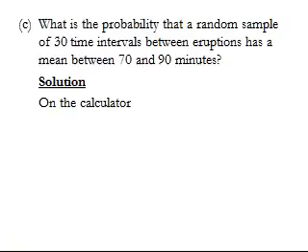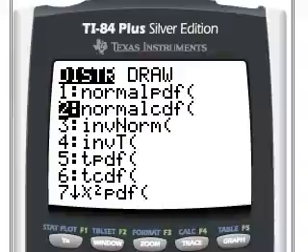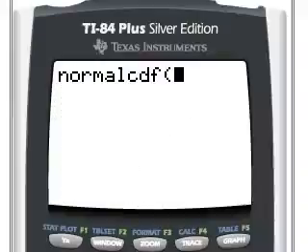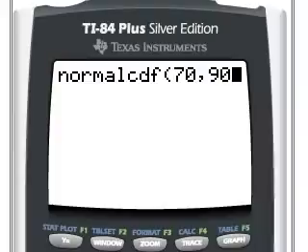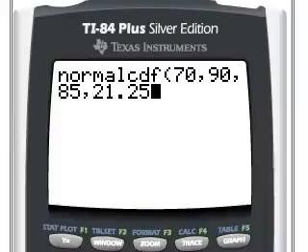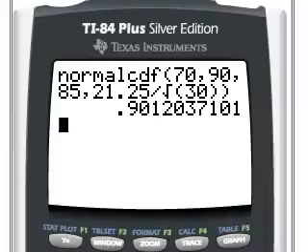What is the probability that a random sample of 30 time intervals between eruptions has a mean between 70 and 90 minutes? Let's look on our calculator. So we're going to use our normal CDF again. Our lower bound is 70, upper bound is 90. Our mean is 85. Our standard deviation is 21.25 divided by root n, or root 30. So our probability is 0.9012.